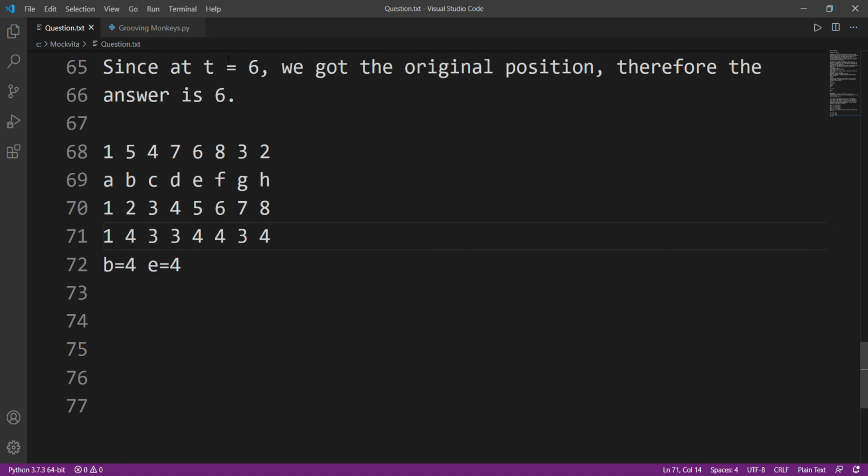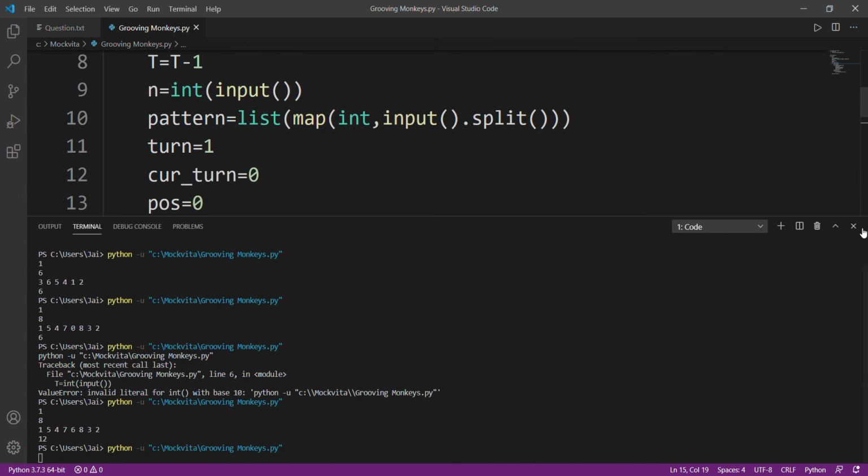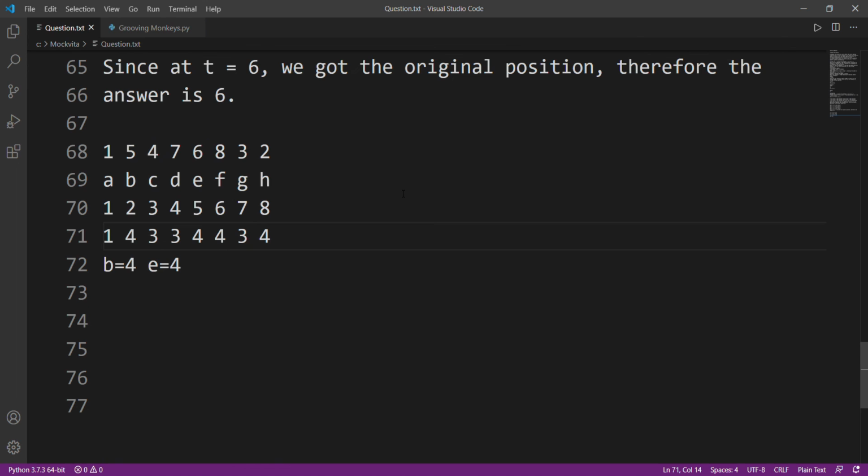Okay, so what was the answer? I don't remember it, I'm sorry. So the answer was 12, right? And if I take the LCM of 4 and 3, it will give me 12, and that is exactly our answer. Because instead of iterating through this whole loop, I only checked those values that were not 0, and actually these values will become 0, and the LCM of these three values will give me 12, and that is exactly our answer. So I hope you understood my approach.